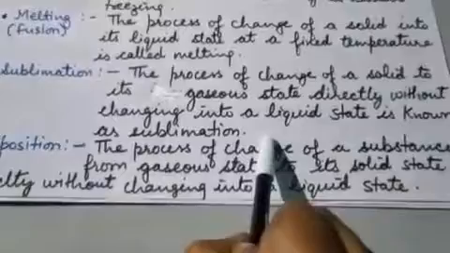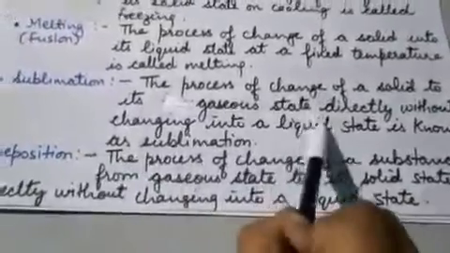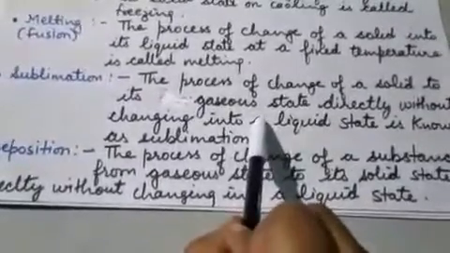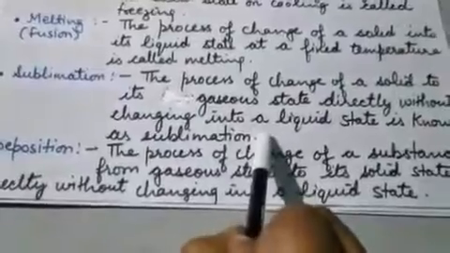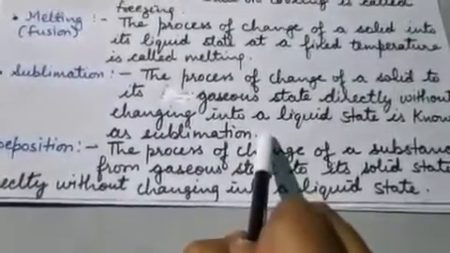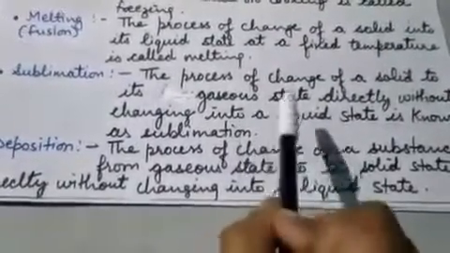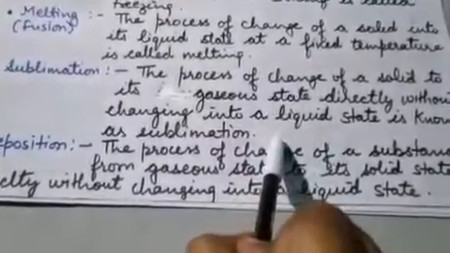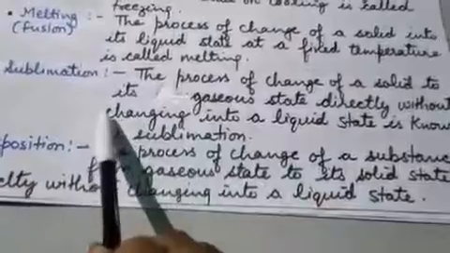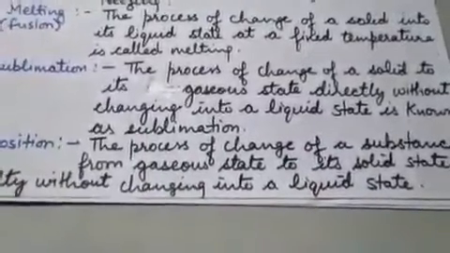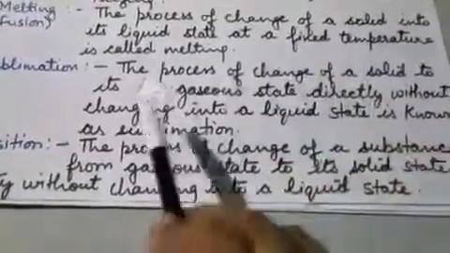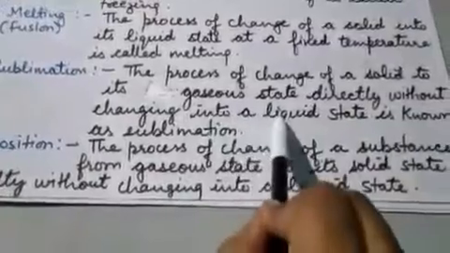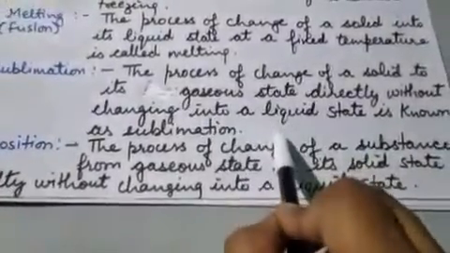So remember that in sublimation solid directly changes to gaseous state. Camphor is an example. When we heat camphor, it directly changes to gaseous state. It does not convert to the liquid state. So this is called sublimation.